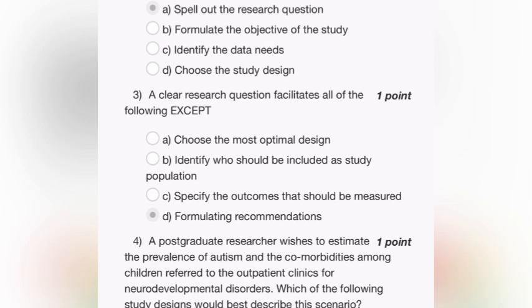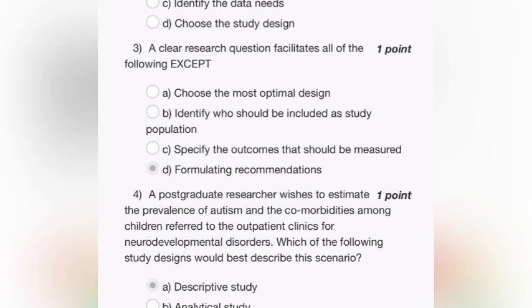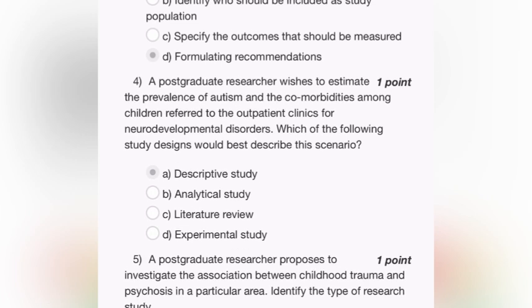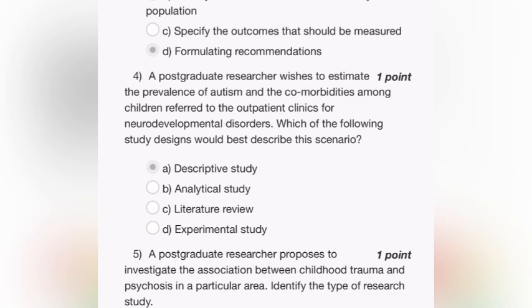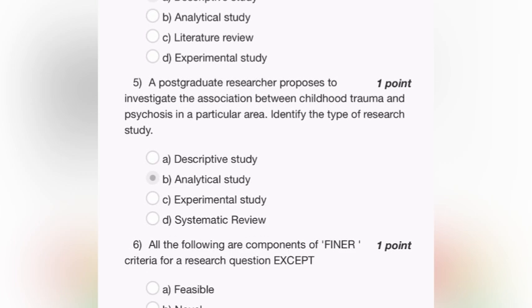A clear research question facilitates all the following except formulating the recommendations. A postgraduate researcher wishes to estimate the prevalence of autism and the comorbidities among the children referred to the outpatient clinic for neurodevelopmental disorders. Which of the following study designs is the best? It's a sort of descriptive. A postgraduate researcher aims to investigate the association between childhood trauma and psychosis, that is more into an analytical study.